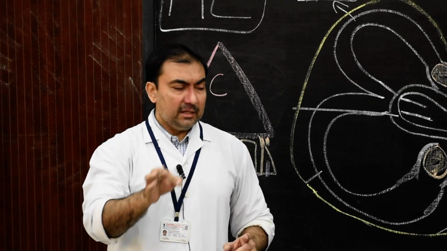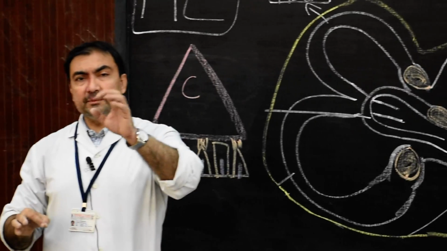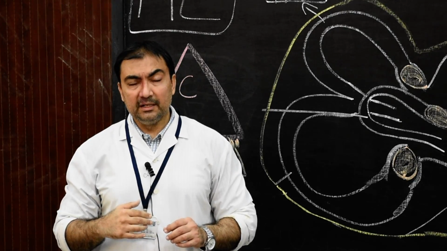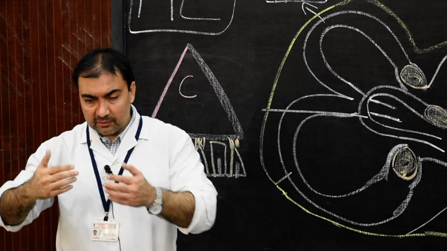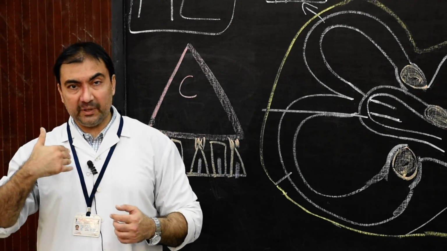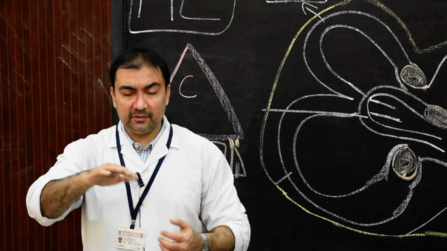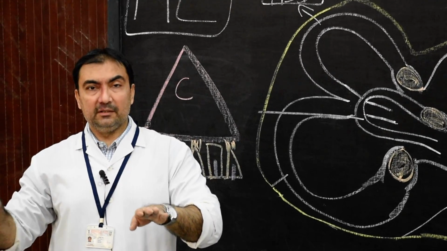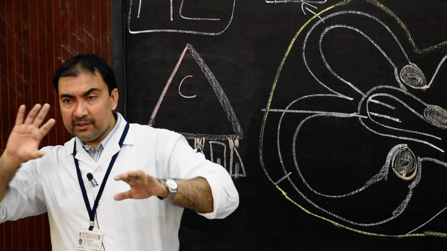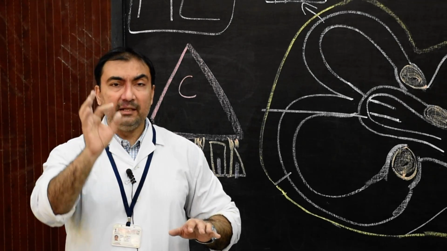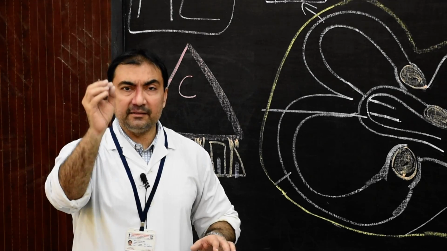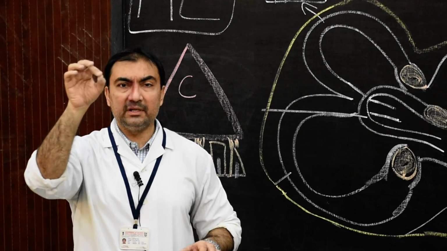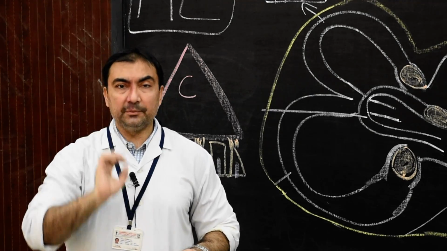For example, if you recollect the superior semicircular canal, the convexity was directed upwards, posteriorly. If you recollect the posterior semicircular canal, the convexity was directed backwards, the plane was backwards. And if you recollect the lateral semicircular canal, the convexity was directed laterally and backwards, and that was horizontal. So based on these three planes, whenever your head is moving in these three planes, the kinocilia and stereocilia of the crista ampullaris of that particular canal will be stimulated.